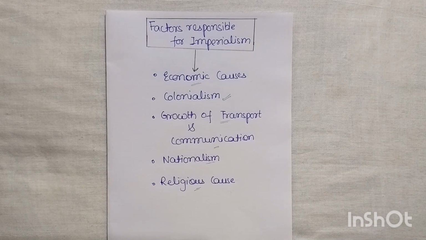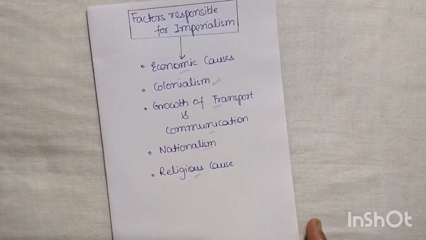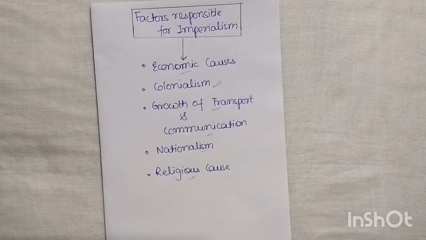So imperialism is our new topic that we are going to cover. Here we will see what were the causes due to which imperialism began and then flourished also. We are going to cover the economic causes and colonialism, and how the growth of transport and communication also became one of the reasons for imperialism. After that, nationalism, and then religious cause. Okay, so let us start the topic.